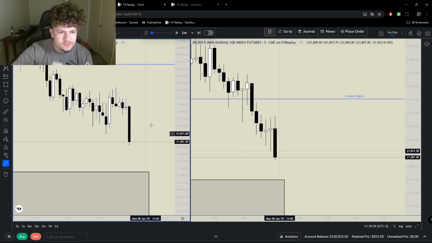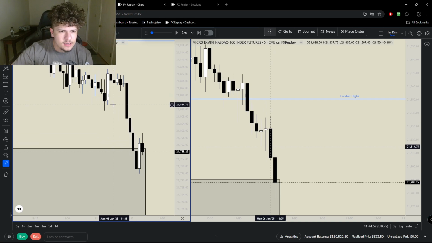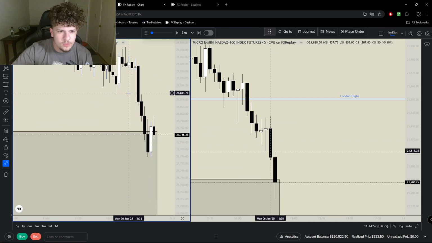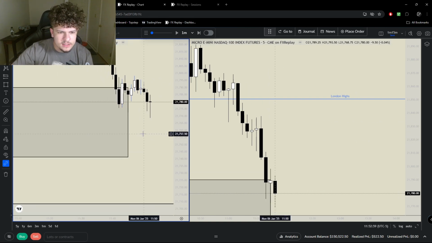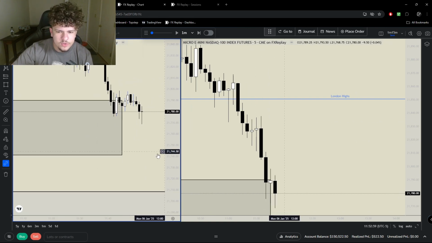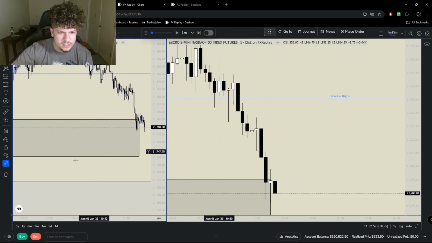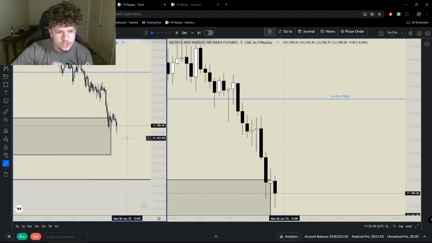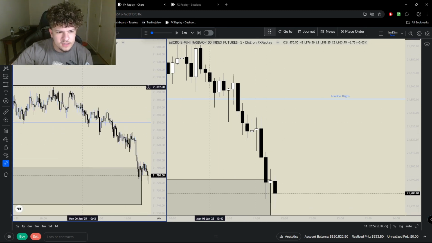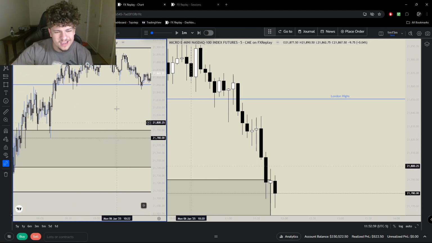I don't love this. I wouldn't enter on that. Again, that works, but this CISD isn't super clear, so I'm not super fond of it because there wasn't really any liquidity being swept. And worst case, we don't find an entry before we tap into it, because there's also a chance that price will reject this fair value gap here on the 15-minute. But seeing how we treated this 4-hour, my intuition says that, well, if we respected this 4-hour imbalance, we're going to probably disrespect the 15-minute because these are kind of counter opposing.